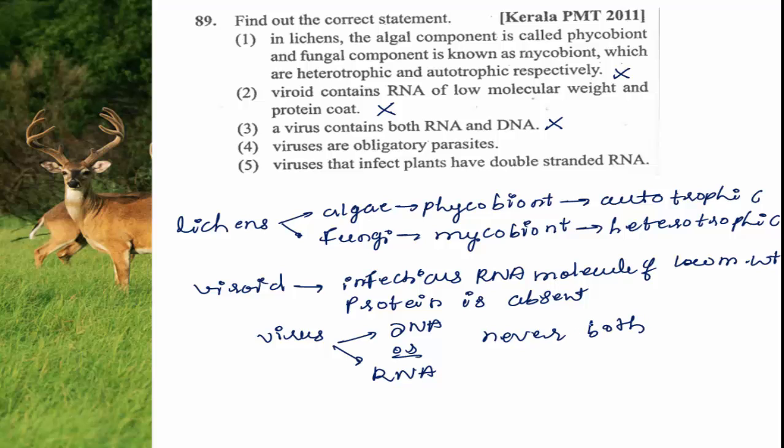A virus cannot contain both DNA and RNA. Always there is an option: either it contains DNA or it contains RNA. If you consider a virus, this is the protein coat.